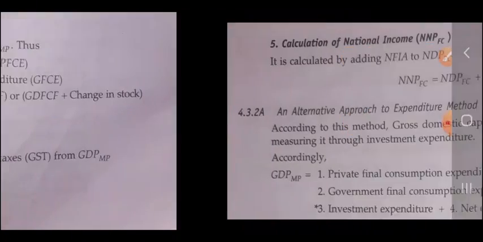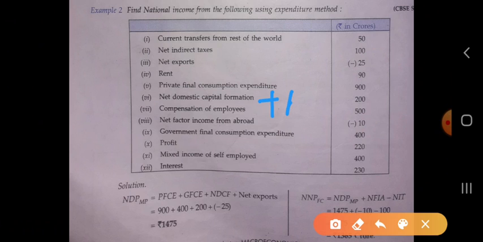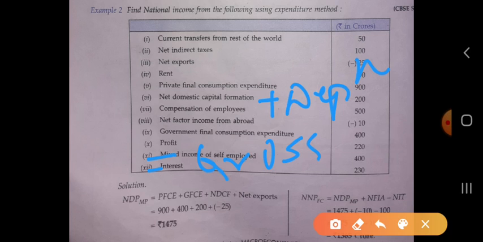But in this question the term given is net domestic capital formation. So it is up to you what you can do: if it is the net domestic capital formation, then you can add the depreciation, so you get the value of gross domestic capital formation.